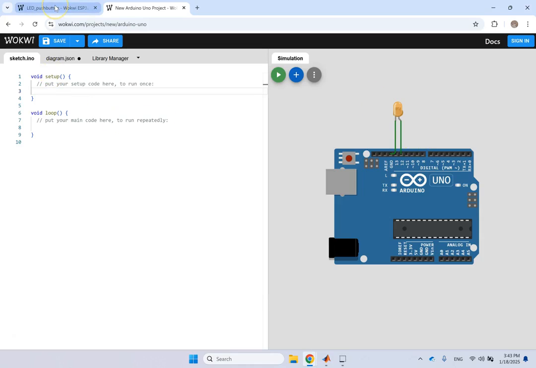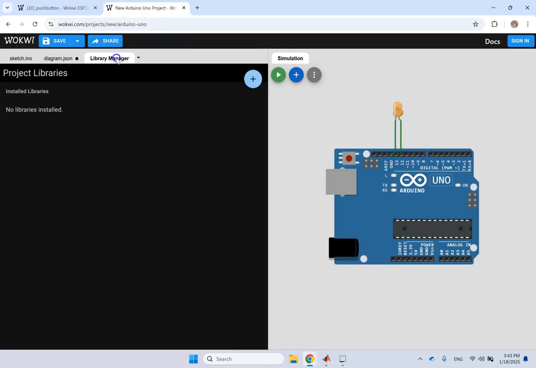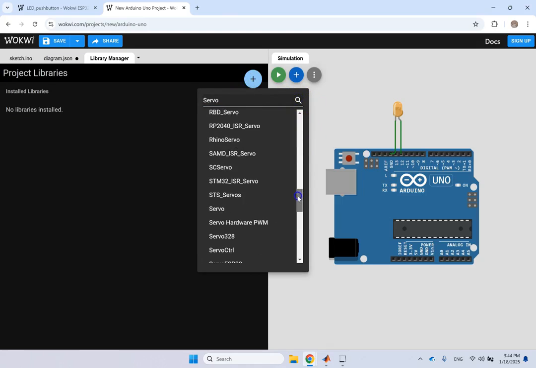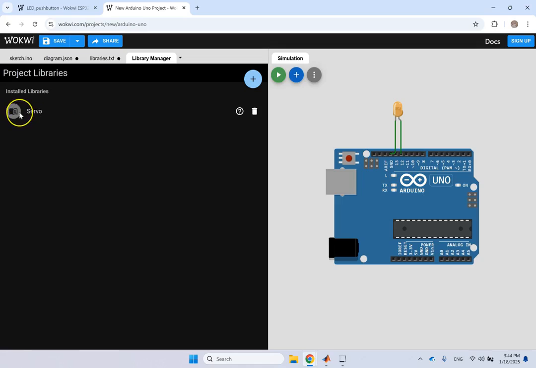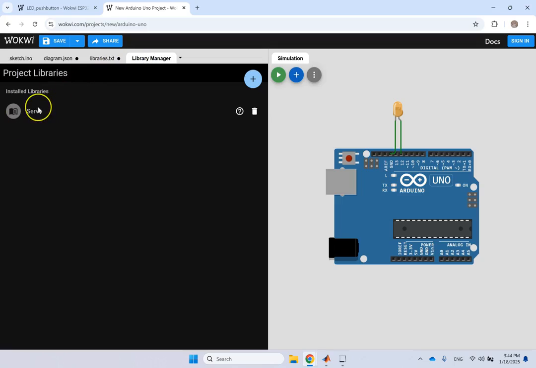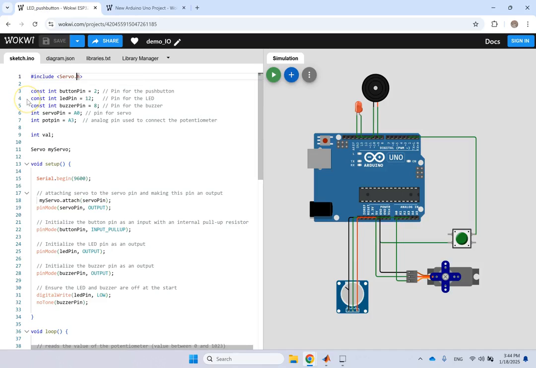Now, if you need to add a library, because for instance, running a servo needs the servo library, the way you add it is you go here under library, right? And you say, I want to add the library. What library is that? That is the servo library, right? So you search for it. And if you go down the list, you can also find it. So you just click here and now the servo library is added. So since it's added to your project, now if you say here include servo.h, it's not going to pick on you. If you don't do that, of course, it says, what are you talking about? I cannot find the file. So you have to add the libraries as well.